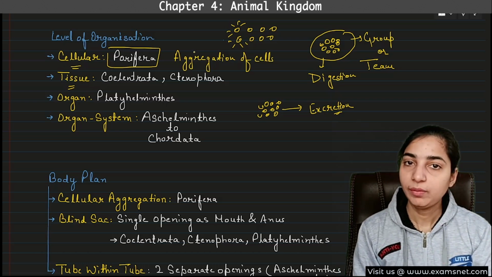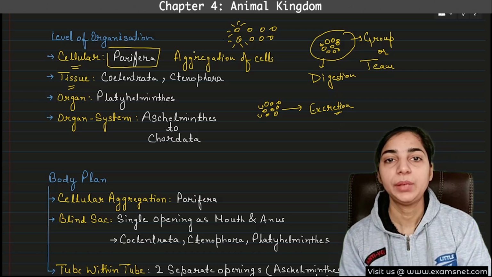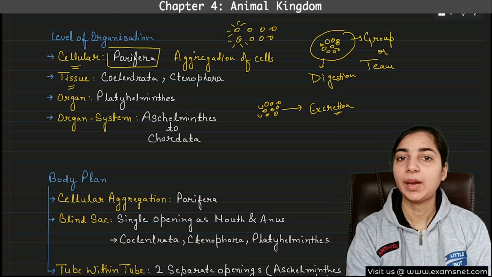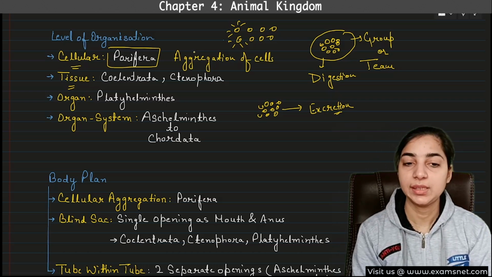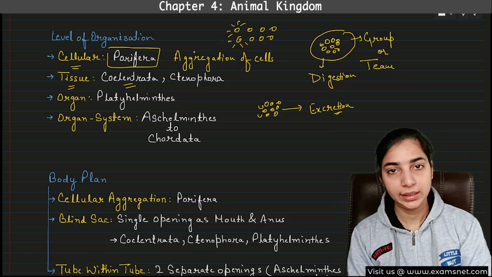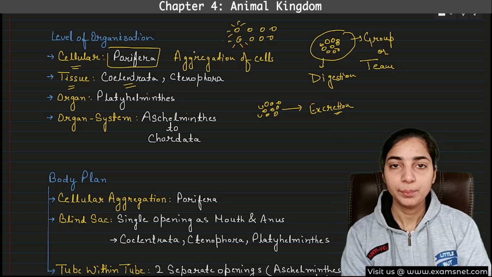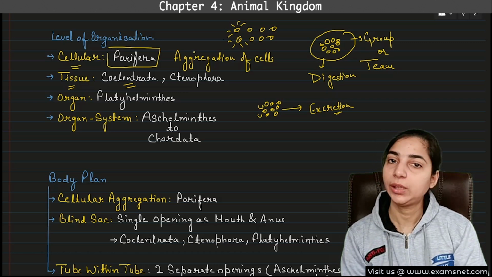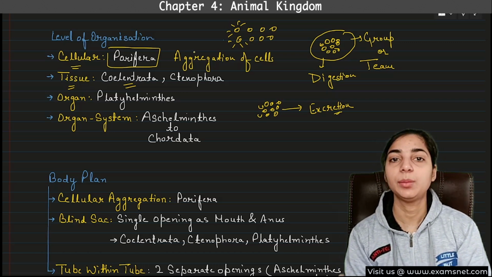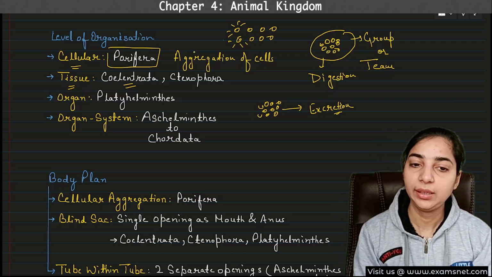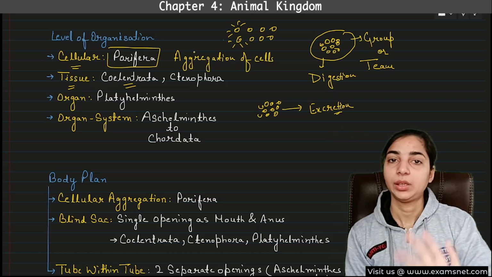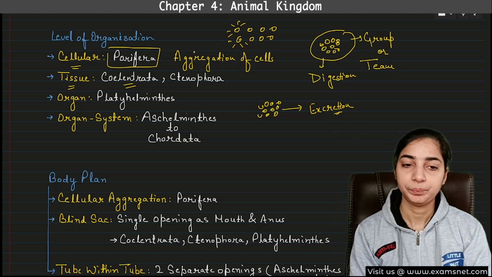So in tissue level of organization, the cells will form tissues, and the examples of the phylums which have tissue level of organization are Coelenterata and Ctenophora. And you can remember Coelenterata and Ctenophora together, because at most of the places these two will come together. That means they have similar characteristics. So Coelenterates and Ctenophores have tissue level of organization, right?